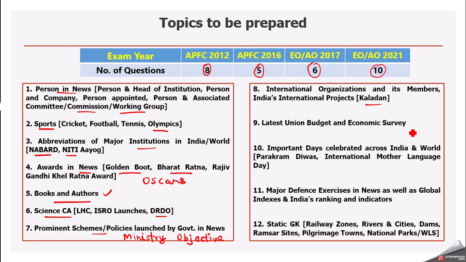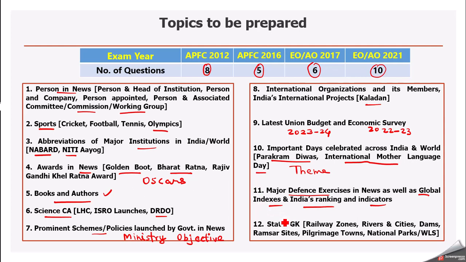Then latest union budget and economic survey. So union budget of 23-24 and economic survey of 22-23. This we have to prepare. Then the important days which are celebrated across India and world. Like we got question on Parakram Divas, International Mother Language Day. So important days have to be remembered. Then the theme of that particular day, you have to remember. Then major defense exercises which are in news, global indexes and India's ranking in that index. Also, they might ask the indicators of that index as well.